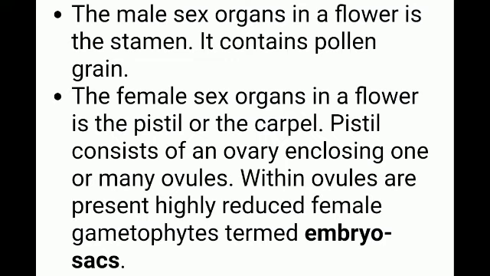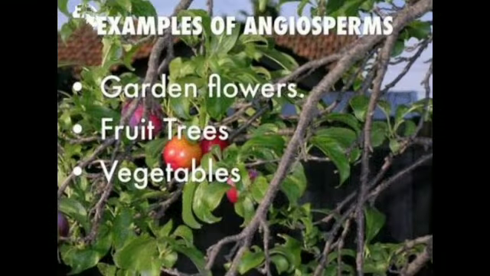Now, the plant body is sporophyte, which is divided into roots, stems and leaves along with the flowers. And the flower contains sex organs, both male and female, known as stamen and carpel. Clear? These are some of the examples of angiosperms. There are many examples; whatever flowering plants and plants bearing fruits, they are all included in angiosperms only.